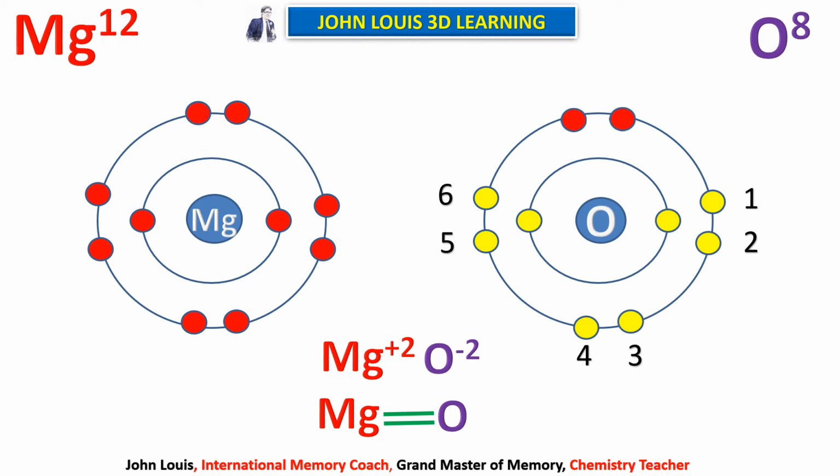When one donates and the other accepts, it is ionic bond. So the donation may be 1 electron or 2 electrons, it can be any number of electrons. So here magnesium donates 2 electrons, oxygen accepts those 2 electrons. Therefore, it is ionic bond or electrovalent bond.